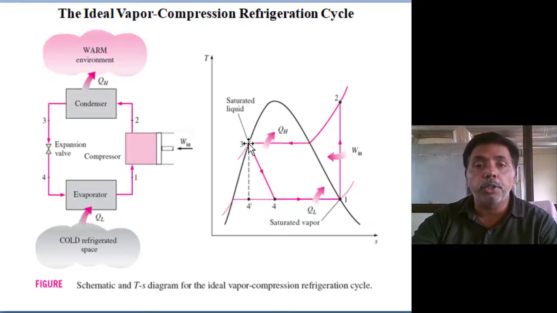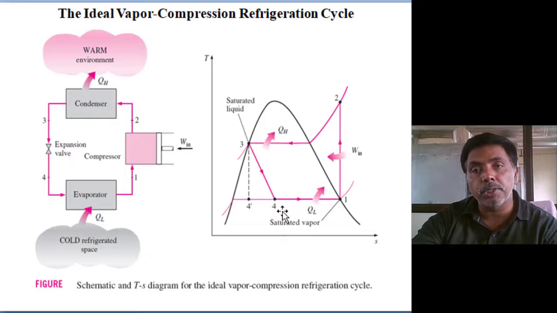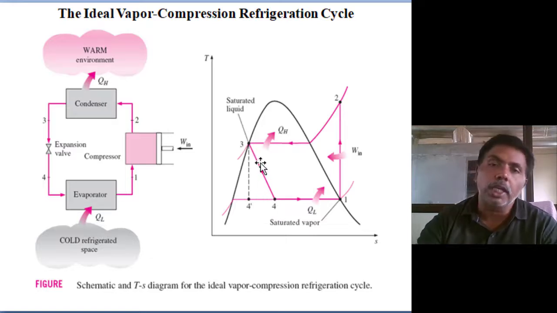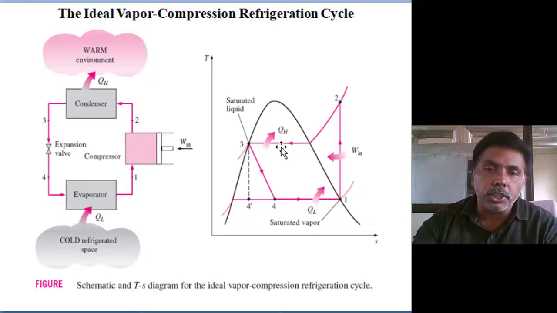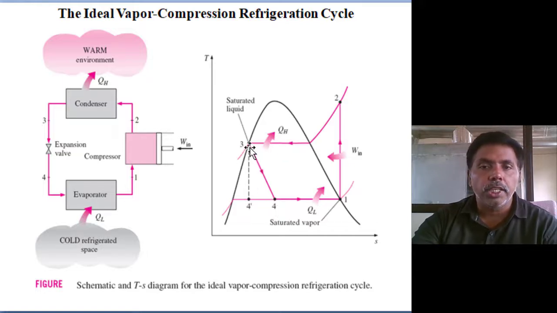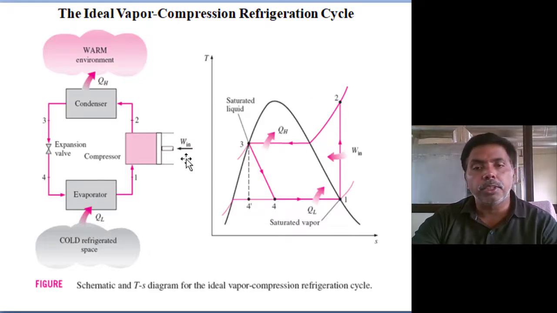Now I want to reduce the pressure. Why? Because to achieve the desired temperatures in the evaporator, we use an expansion valve, throttle valve, or capillary tube. A bunch of tubes are available in a refrigerator for reduction of pressure. But the target is that we are not changing the enthalpy. So H3 equals H4. Enthalpy is the same. Without changing the enthalpy, we are reducing the pressure. That low pressure, low temperature wet vapor will enter the evaporator, absorb the heat, reach saturation, and again enter the compressor, in cyclic operation.